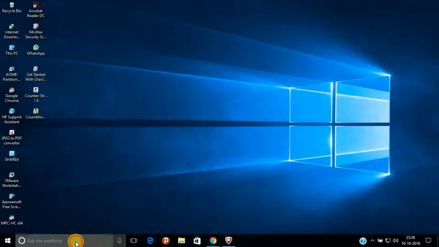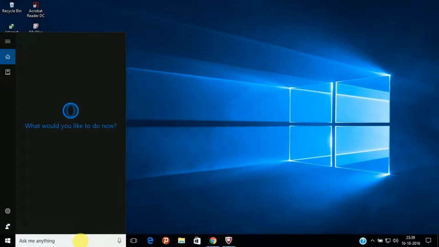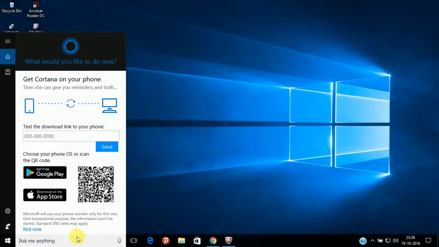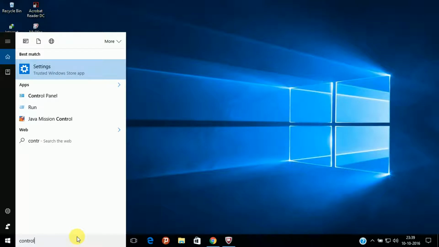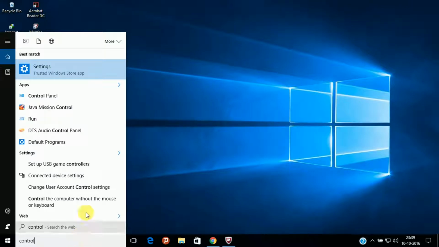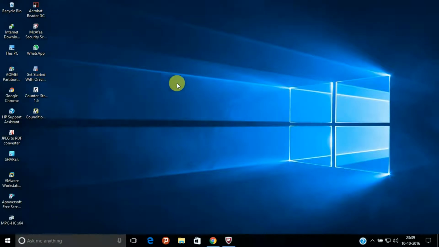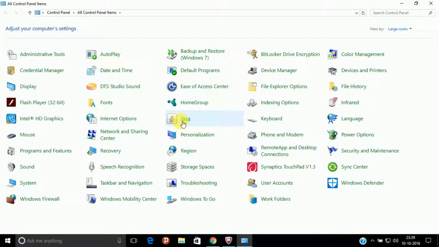Now if you want to check whether Java has successfully installed or not, just go to Control Panel and here you can see Java. It has been added to your Control Panel. It means that Java has successfully installed.